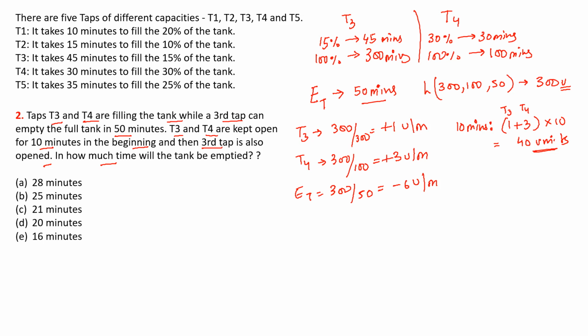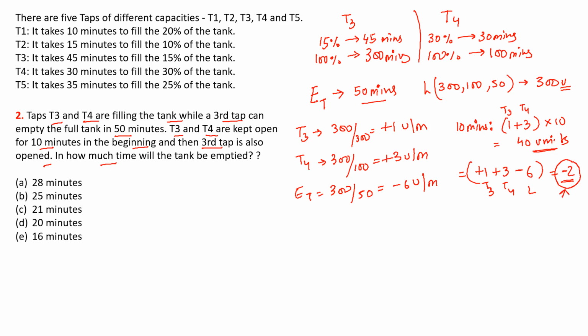Now, since the third tap is open, let us look at the efficiency first. Tap 3 plus tap 4 plus the leakage pipe: 1 plus 3 minus 6. They will do what? 1 plus 3 is 4, 4 minus 6 is minus 2 units per minute. That means when the empty tap opens, it will start emptying the tank instead of filling it, and the tank will get emptied by 2 units per minute.